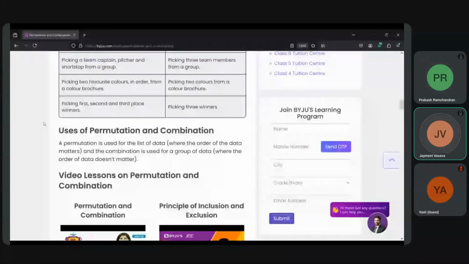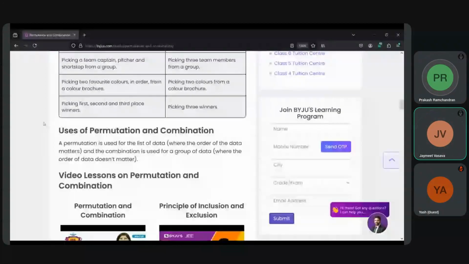Now, we have gone through the formulas for permutation and combination, so we can start having a look at the examples. This is a very simple example just to get a gist of permutation and combination.